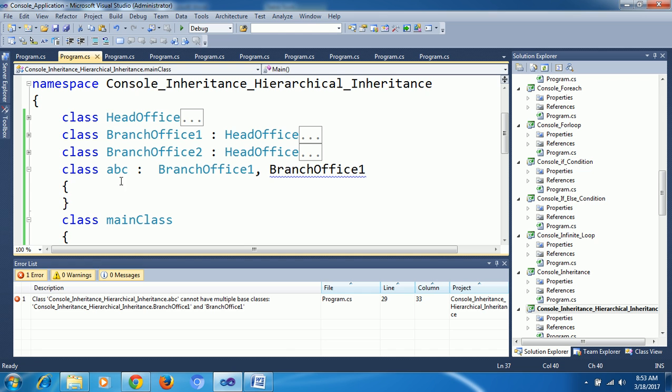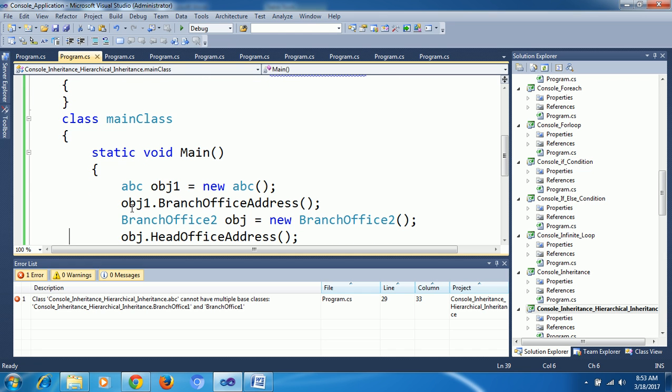Suppose I created an object for my ABC class and called obj1 dot branch office address. But I have the same method in two classes, so which method is it going to call? That's the conflict level. That's why multiple inheritance is not possible in C sharp. Okay, just like that I'm removing it.